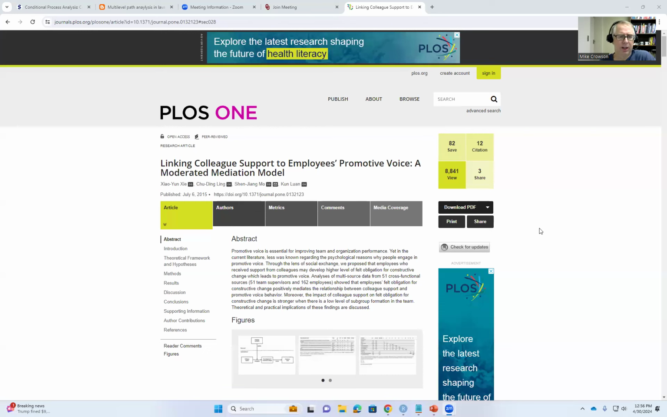I also want to acknowledge the source of the data that we're using. It's coming from this article right here, "Linking colleagues' support to employees' promotive voice: a moderated mediation model" by Shi et al. from 2015. This is located at the PLOS ONE website. I was able to download the data from the supporting information link that the authors provided. So we are using the data from this article, but we're not actually testing the model that the authors proposed.